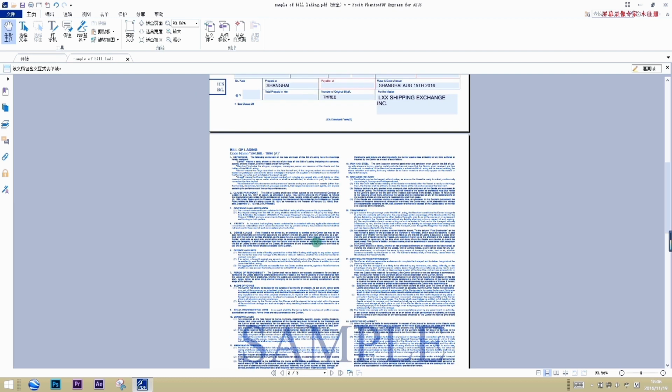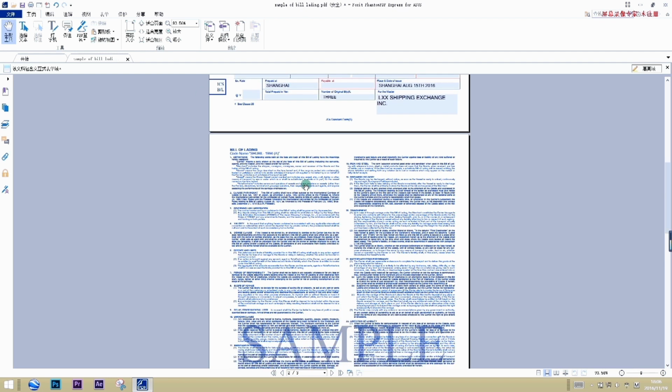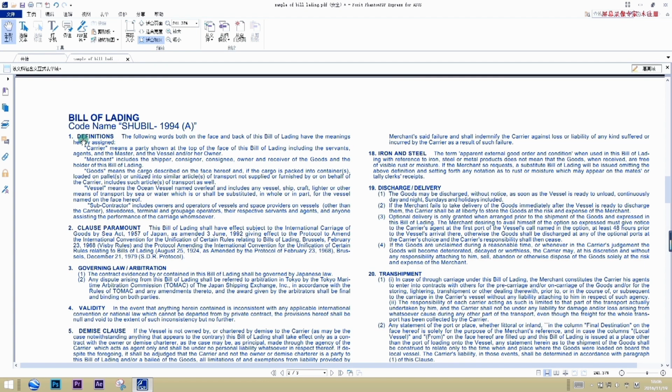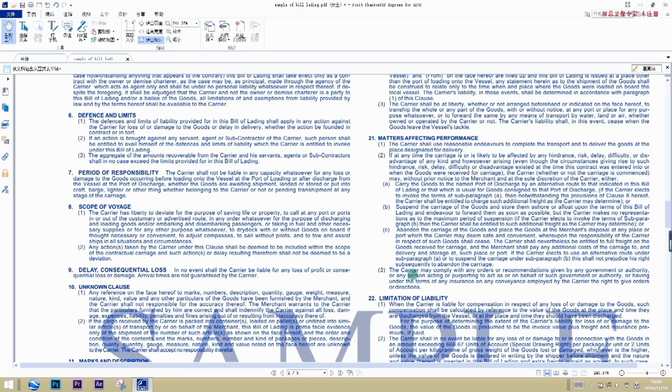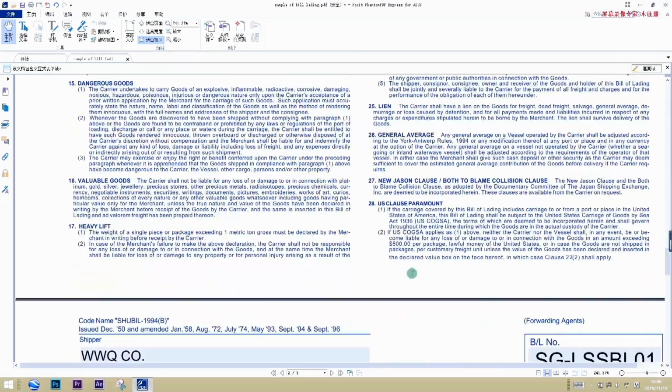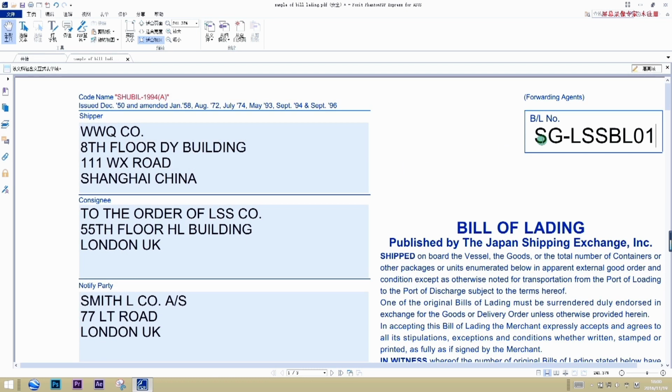This is the back of the bill of lading. It has a lot of items, some related rules, treaties, customs, and some rights and responsibilities of the carrier and the shipper. And this is a copy non-negotiable bill of lading. The information listed on it is the same as the first page.